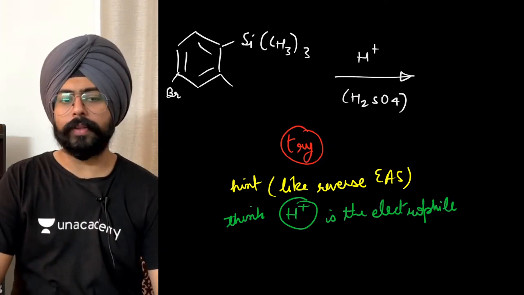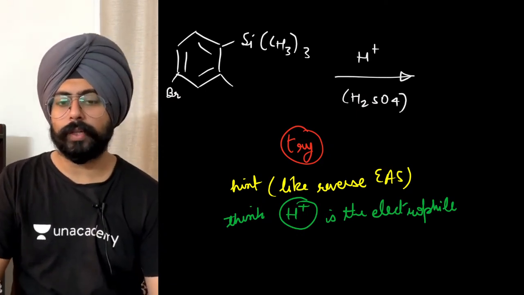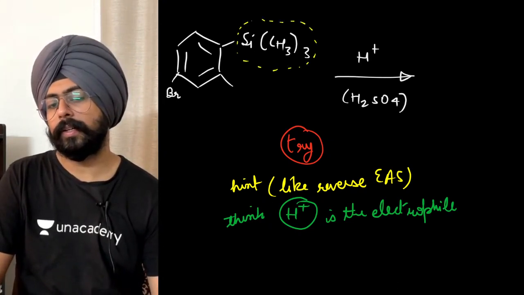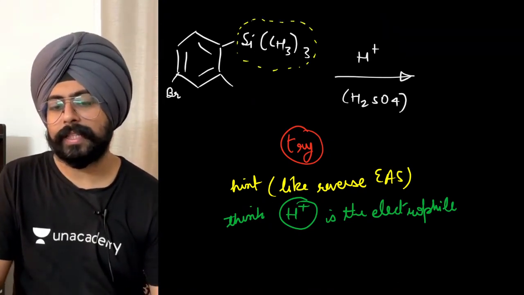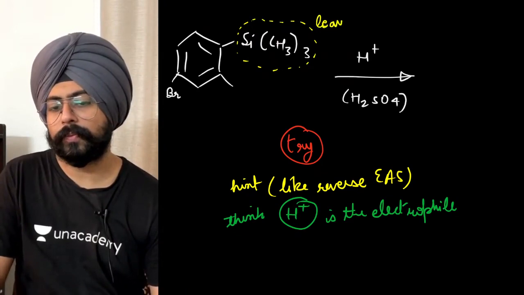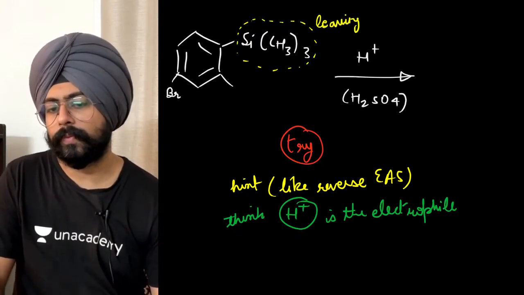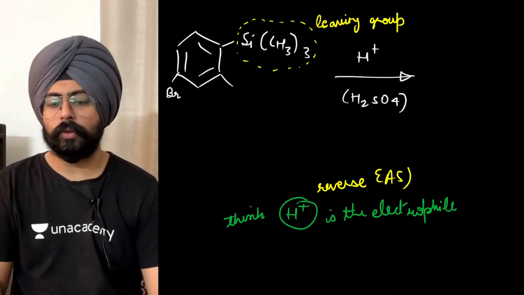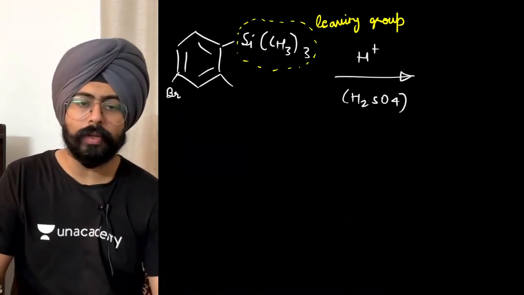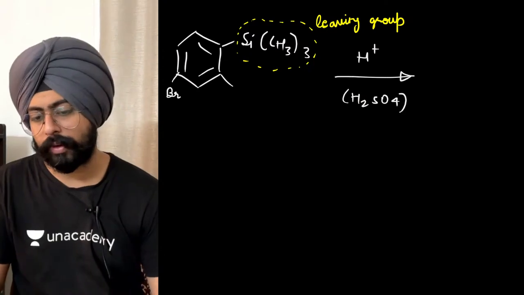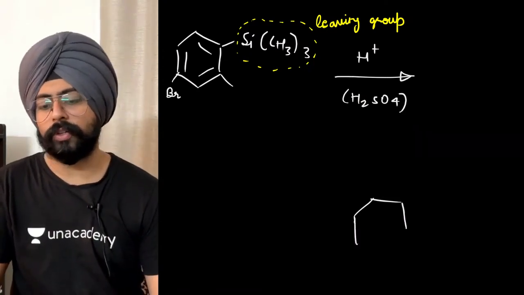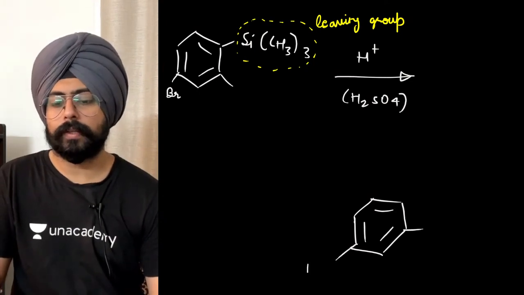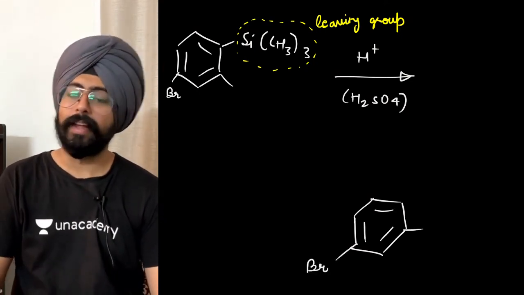So, people, another hint over here that I can give you is that this entire group will act like a leaving group. Let me show you what the product will look like over here. Once I draw the product for you, I will try to explain how that product gets formed. The product that we observe in this particular case is this.